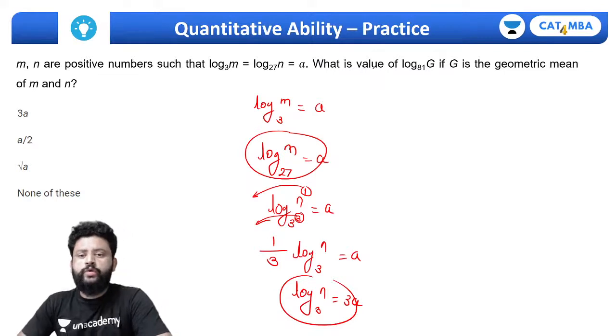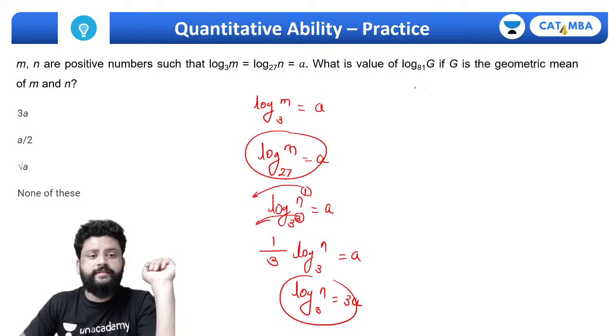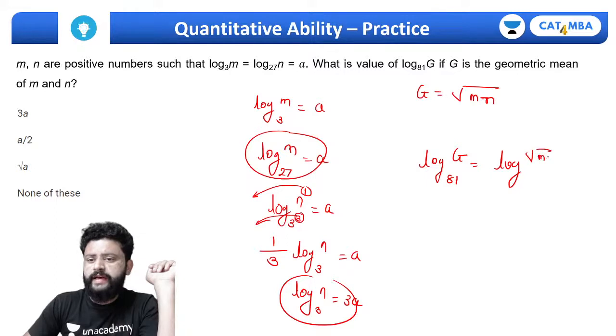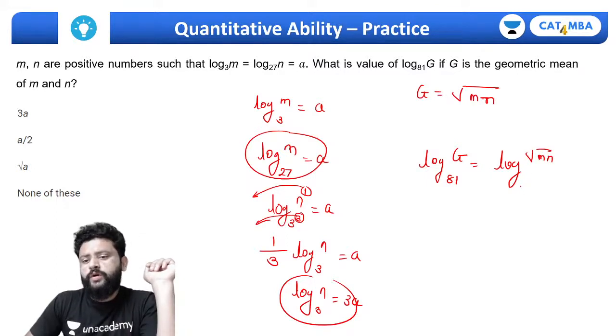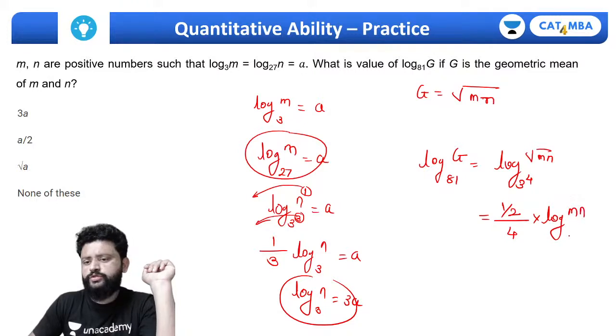Now g is the geometric mean between m and n. That simply means g is equal to under root of m into n, and we are supposed to calculate the value of log of g to the base 81. I can write it as log of under root of mn to the base 3 to the power 4. So I can take this as 1 by 2 into 1 by 4 into log of m into n to the base 3.